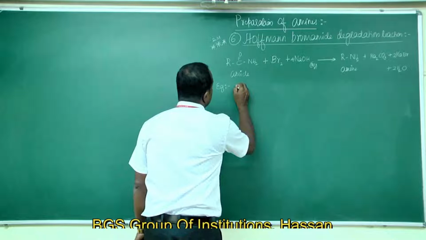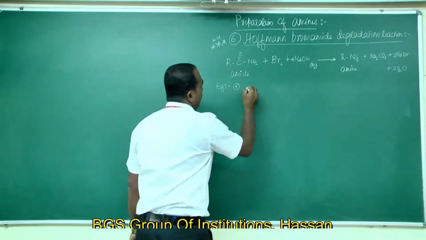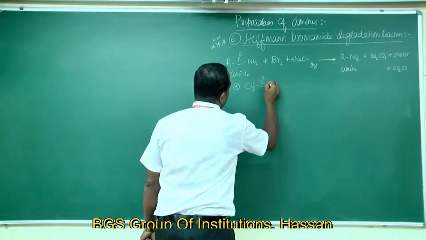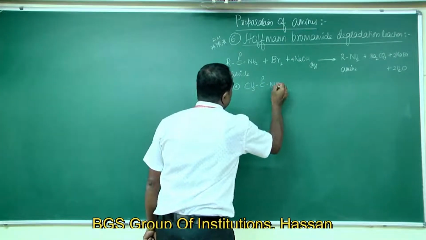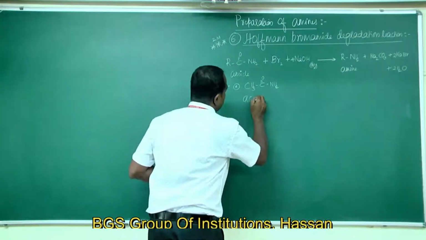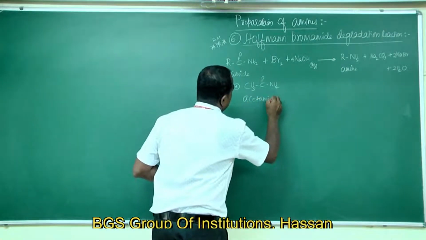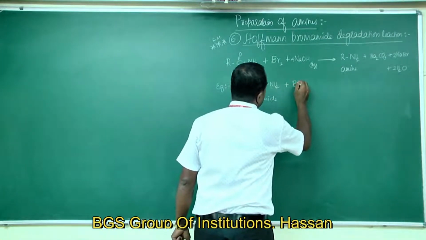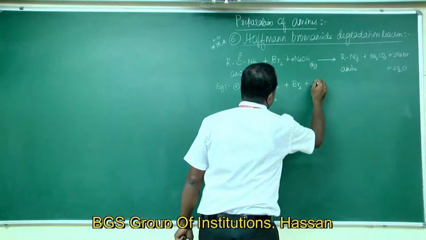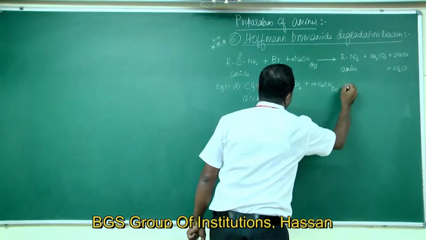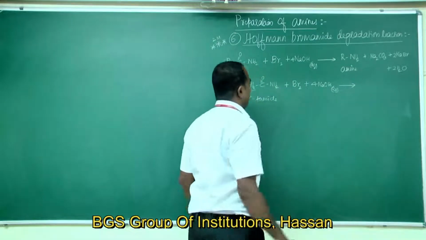Example. First one, A. You take CH3CONH2. This is acetamide. It reacts with bromine in presence of aqueous or alcoholic sodium hydroxide.